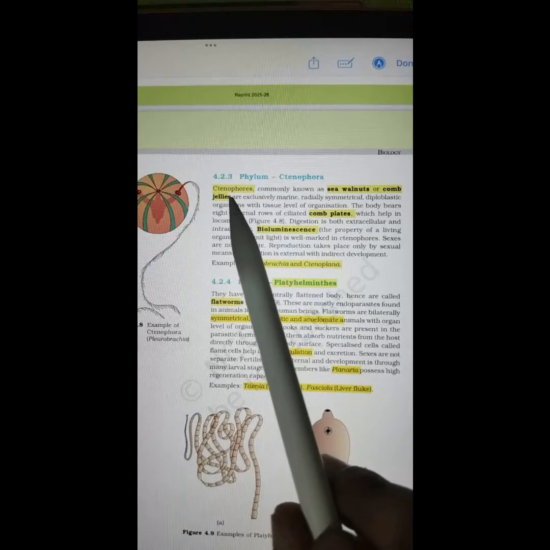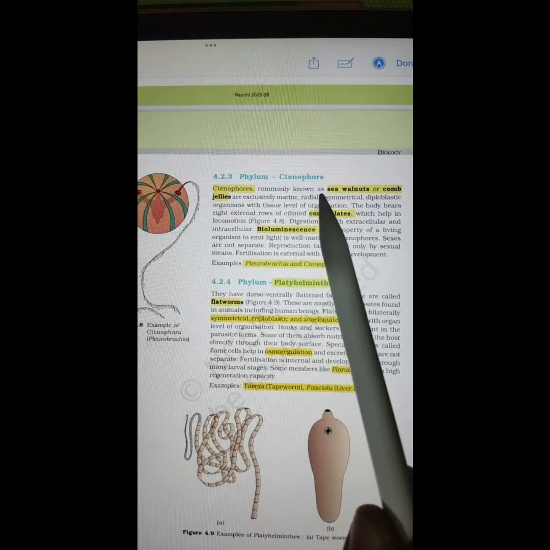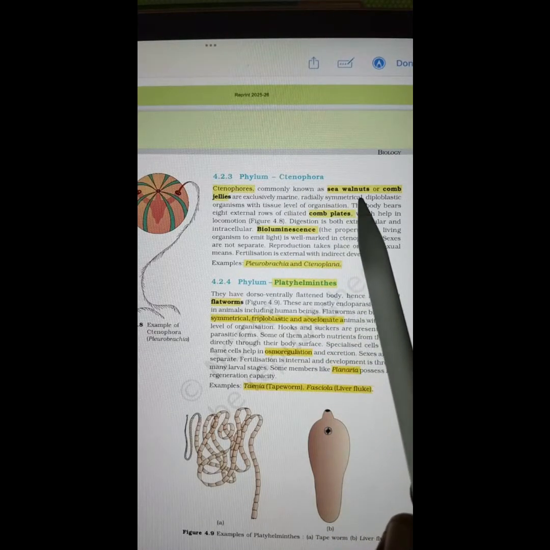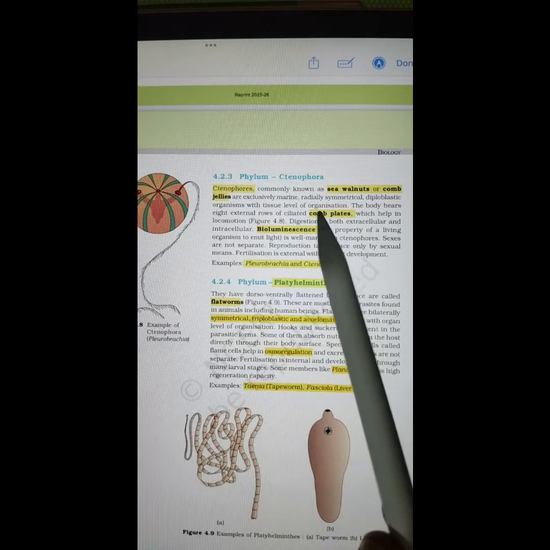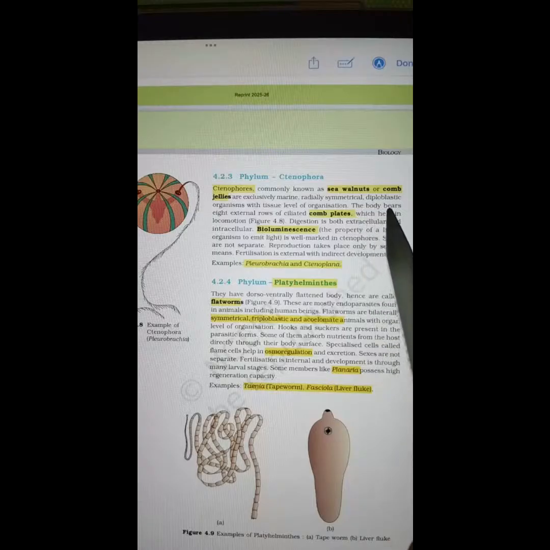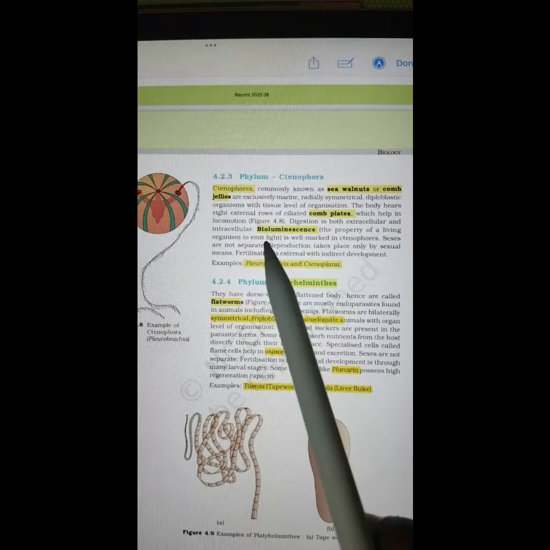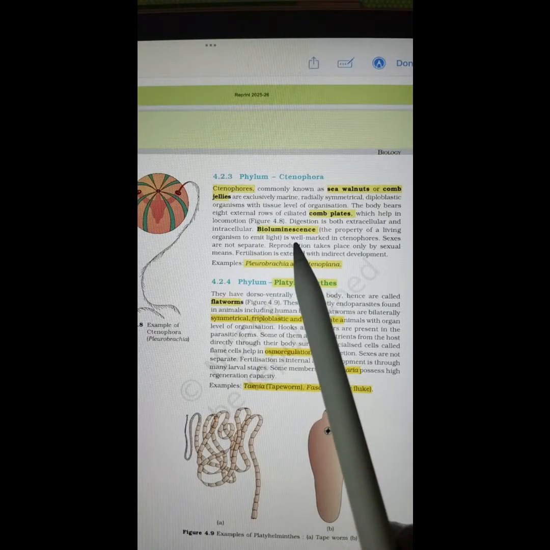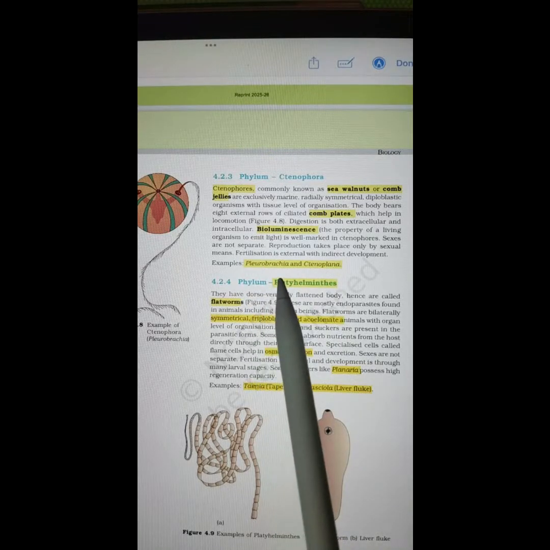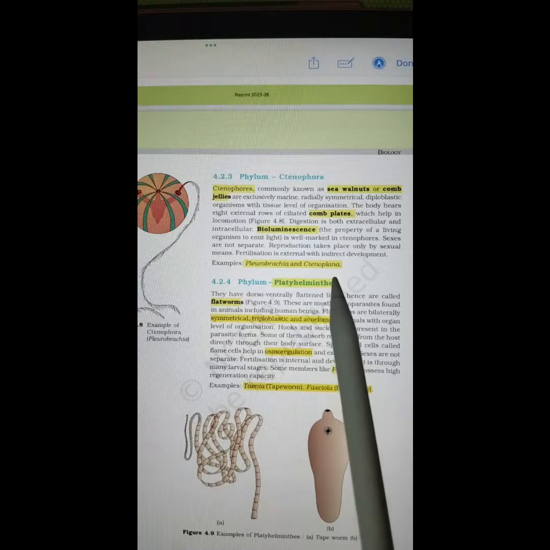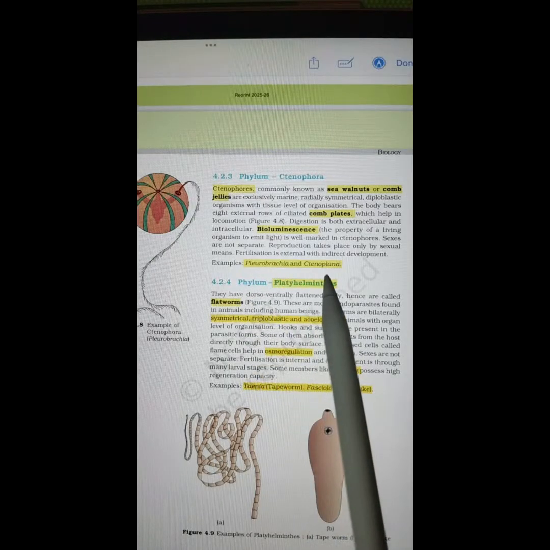Once again, ctenophores are the members of the phylum Ctenophora. They are commonly known as sea walnuts, comb jellies. They have radial symmetry. They are diploblastic organisms. They have comb plates and they exhibit the phenomenon bioluminescence, in which they emit light. Members are Pleurobrachia, Ctenoplana. Once again, Pleurobrachia, Ctenoplana.